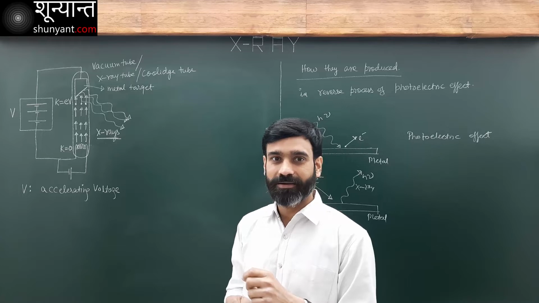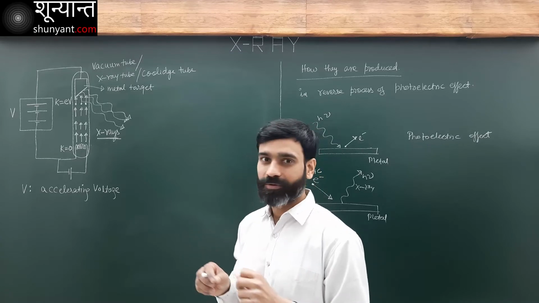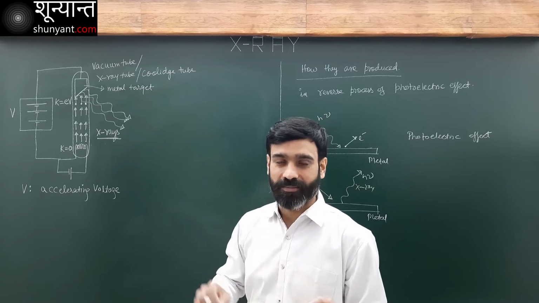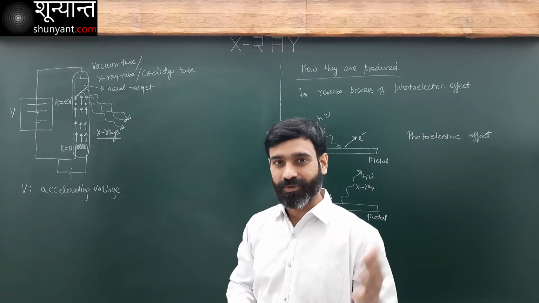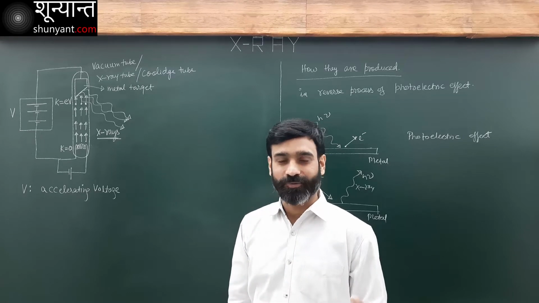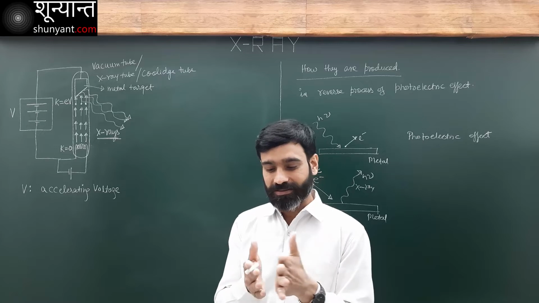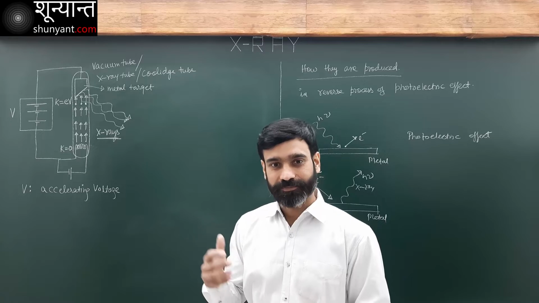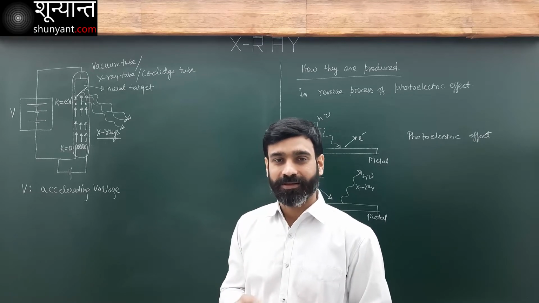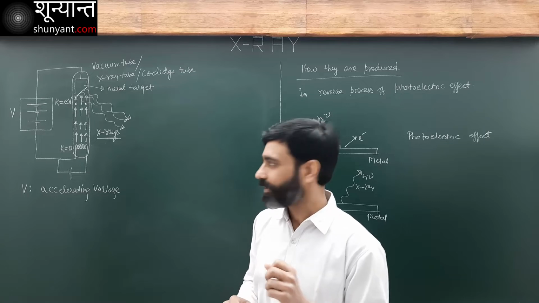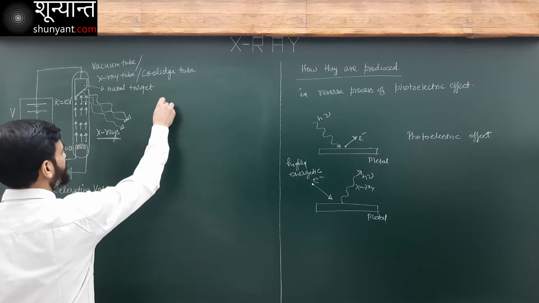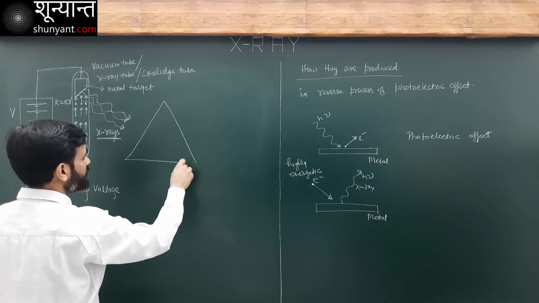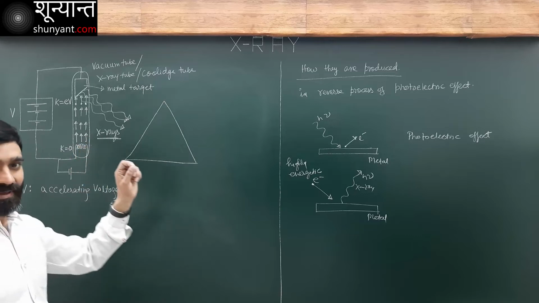Okay, so to do that, we carry out what we know as spectroscopy. We try to analyze its spectrum. Now, to analyze its spectrum, what is the best and the easiest way to analyze an EM wave? I know that this EM wave contains a large number of wavelengths. I want to find out its constituents. Then the best way is to use a prism. So if I use a prism here,